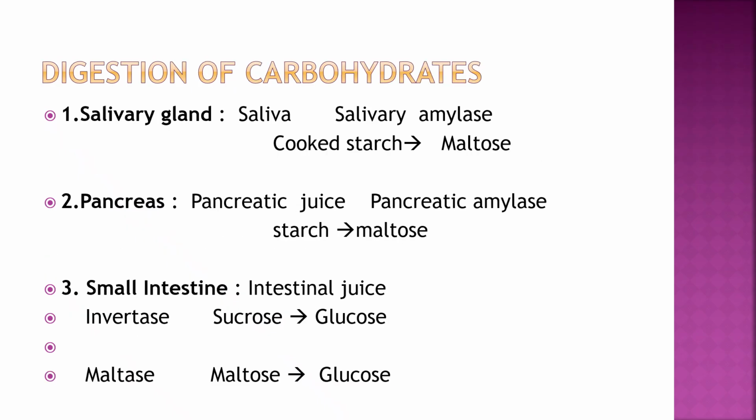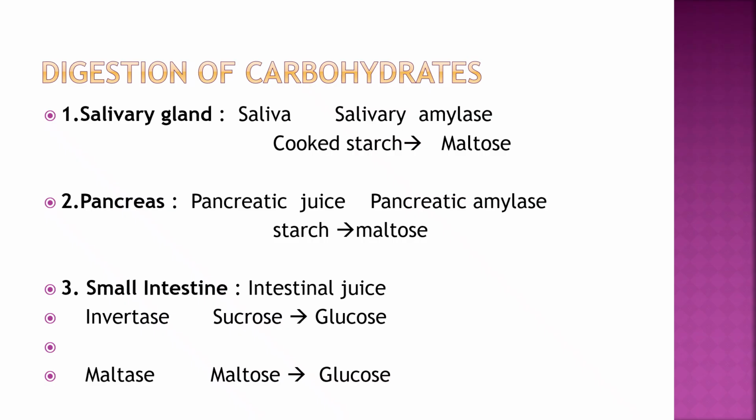Now, digestion of carbohydrates usually takes place in the digestive system. It starts from the chewing mechanism, that is, from the salivary gland which secretes saliva, which contains salivary amylase, and that breaks down cooked starch into maltose, a disaccharide. Then in the pancreas, pancreatic juice contains pancreatic amylase, which again breaks down the remaining part of the starch into maltose, that is, polysaccharide is converted into disaccharide.